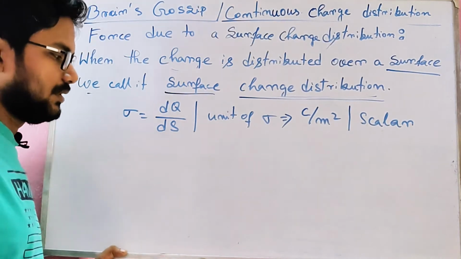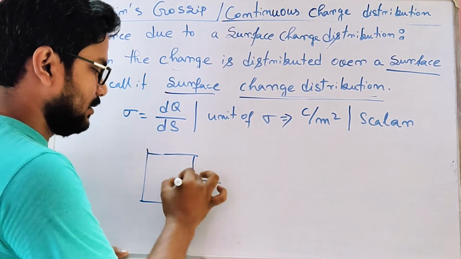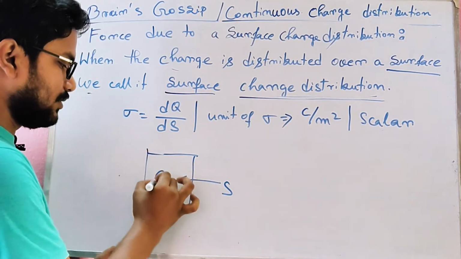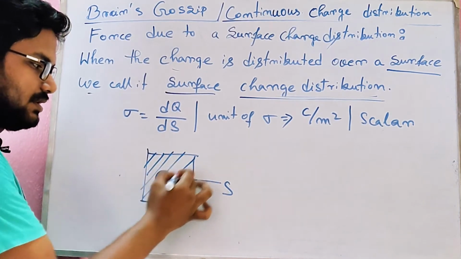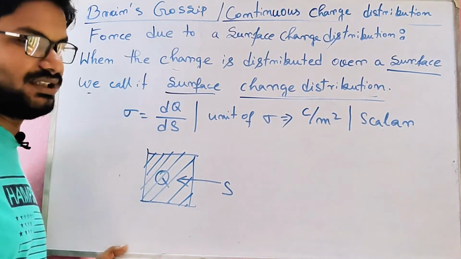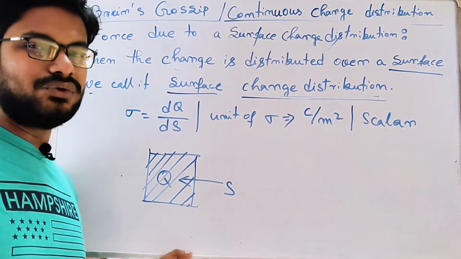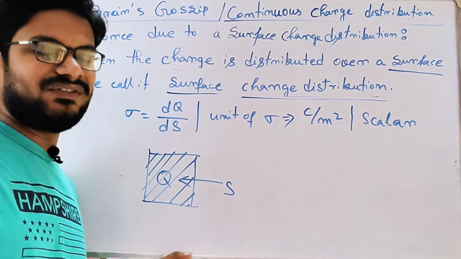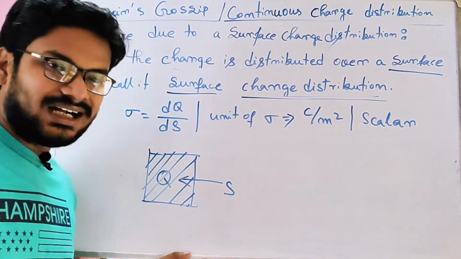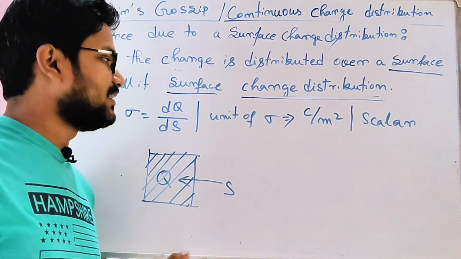That means, let us suppose this is a surface and the surface is S and total charge on the surface is Q. It is distributed over a surface, we call it surface charge distribution. And in that case, we try to find out the surface charge density. Now what is surface charge density? Charge per unit amount of surface is called surface charge density.